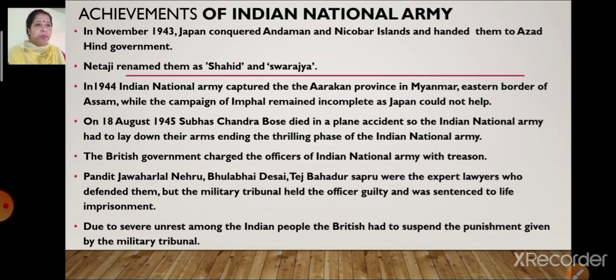When the INA got the punishment of life imprisonment, the Indian people became very hyper about this. They became very angry, and so the Britishers had to suspend the punishment given by the military tribunal.